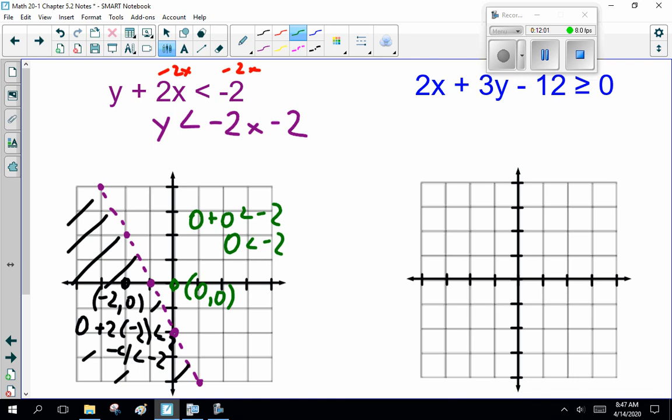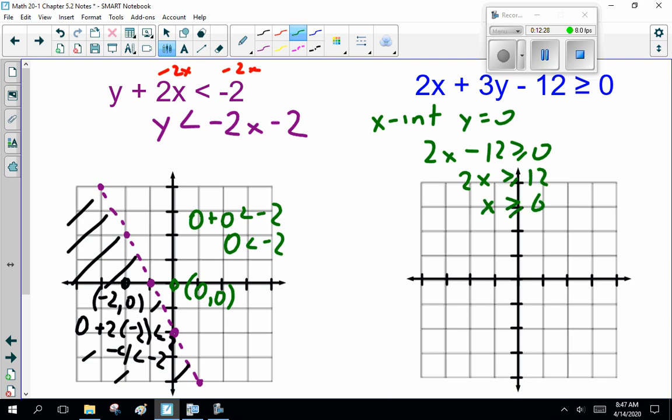Okay? Now, 2x + 3y - 12 is greater than or equal to 0. You can do the x-intercept and y-intercept. Or, actually, I'll show you. Remember, for the x-intercept, y equals 0, so it's 2x - 12 is greater than or equal to 0. 2x is greater than or equal to 12. x is greater than or equal to 6, so your x-intercept is 6.